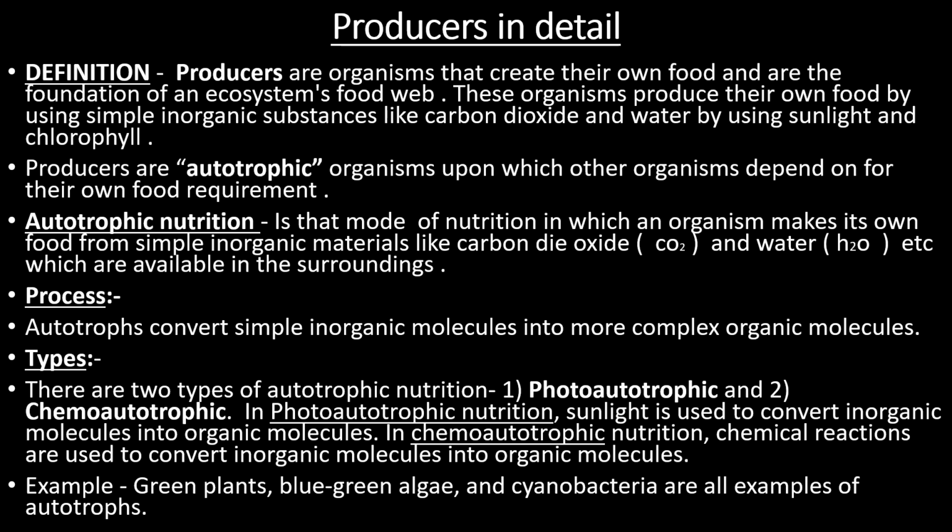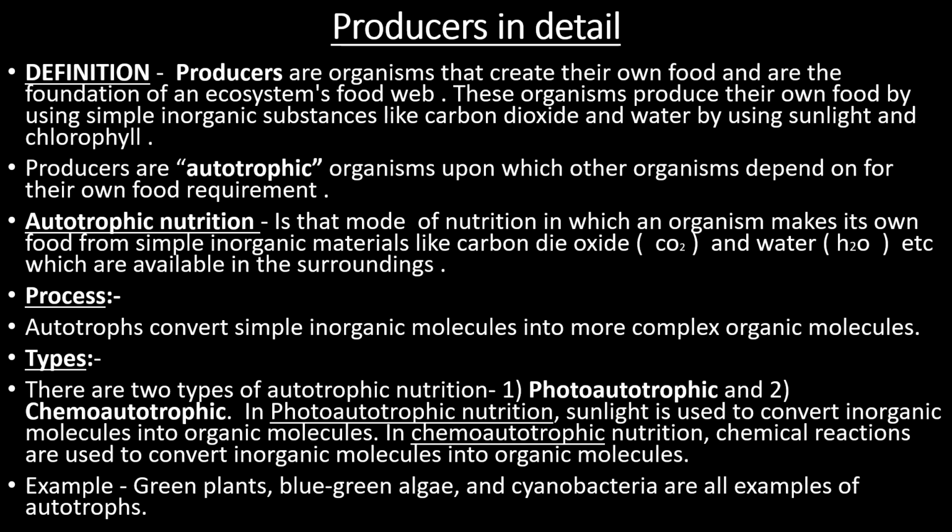There are two types of autotrophic nutrition. Number one is photoautotrophic and number two is chemoautotrophic. In photoautotrophic nutrition, sunlight is used to convert inorganic molecules into organic molecules. Number two, chemoautotrophic nutrition.